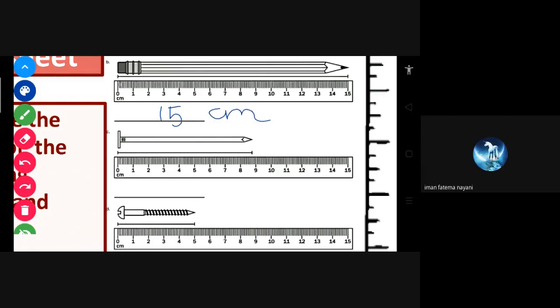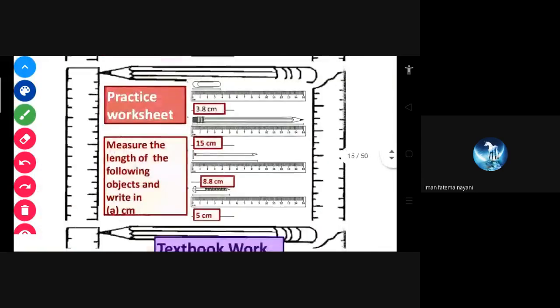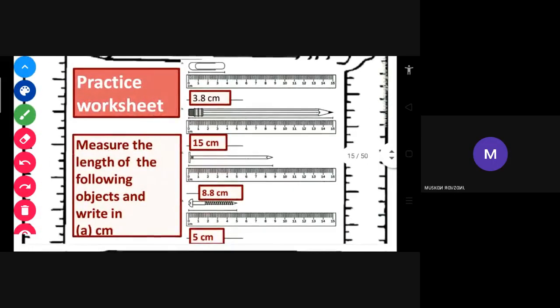This one last is 5 centimeters. So only this and this is 5 centimeter. And 8.8 centimeter. So your answer is right: 8.5 centimeter, 15 centimeter and 5 centimeter, 8.8 centimeter, 20 centimeter, 50 centimeter, 5 centimeter. Are you in doubt in this? No, ma'am, no doubt.